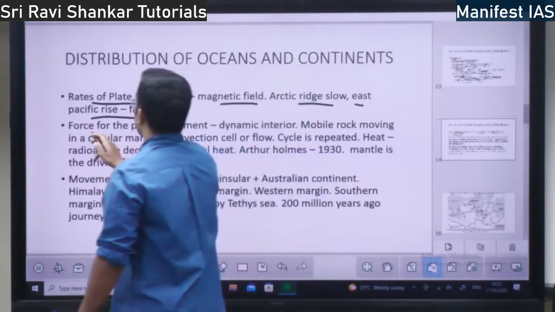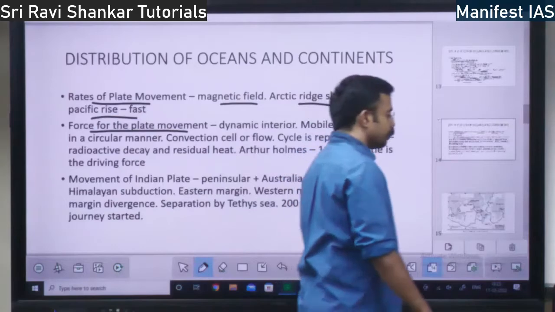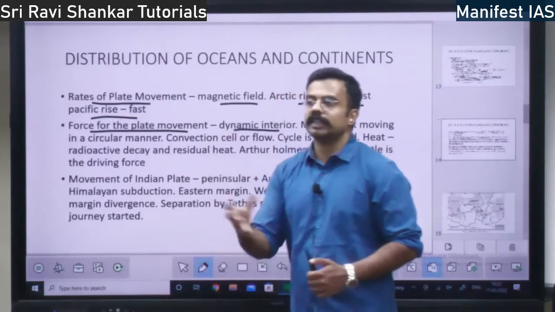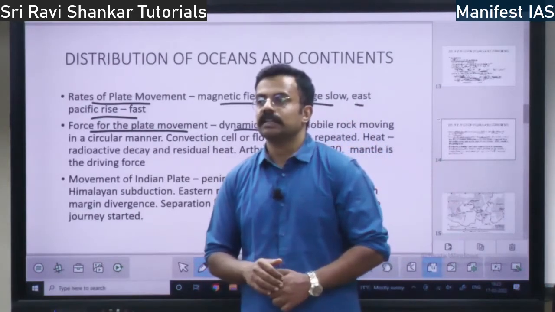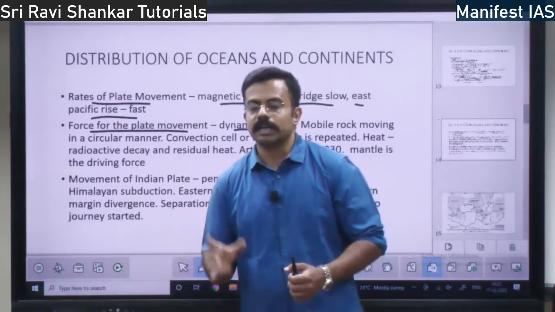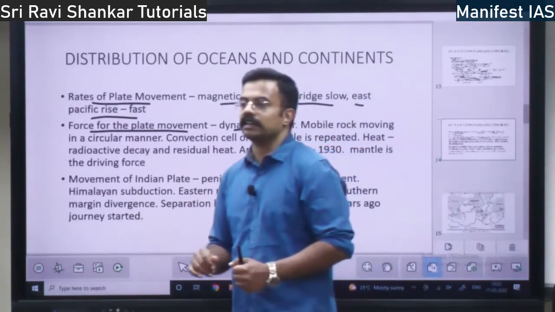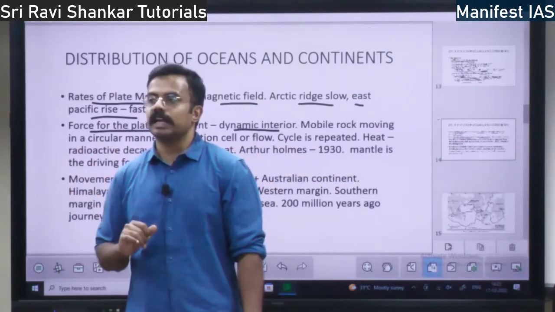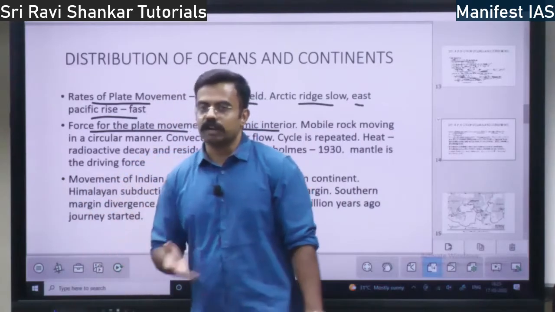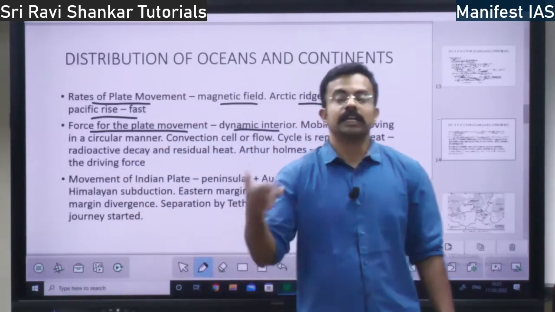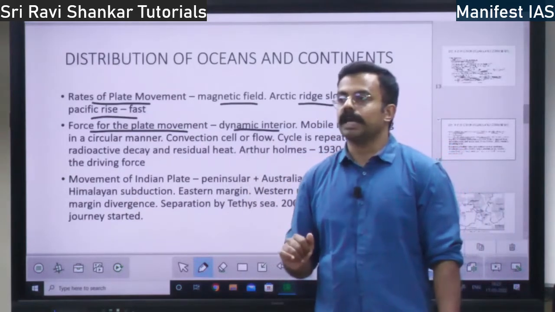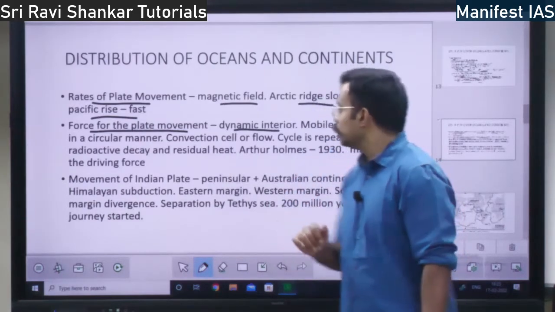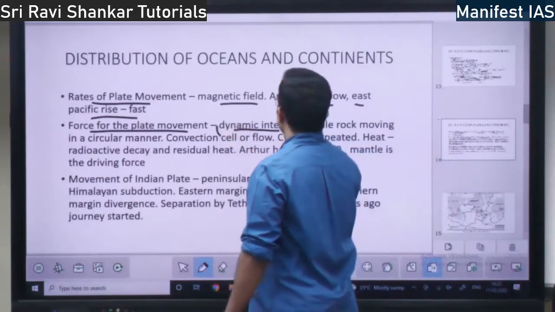Then you have force for the plate movement. What is the force based on which the plate moves, right? There is a dynamic interior within the earth. Whatever is there, it is dynamic, right? Dynamic means very fast movement. Earlier it was believed that within the earth everything was static. There was no movement. The interior of the earth was believed to be a static portion. Whereas after research in the 19th-20th century, we found out that the interior of the earth is not a static place. It is full of dynamic nature. There is a lot of movement, right? So there is a dynamic interior.